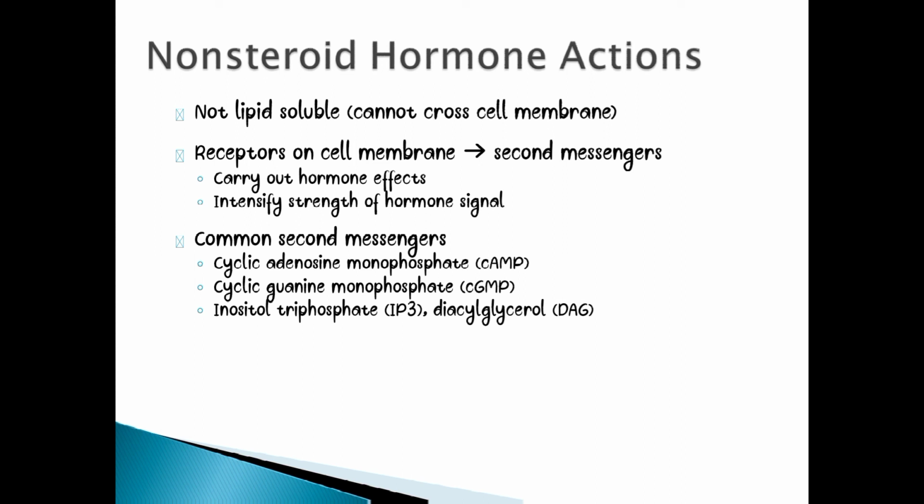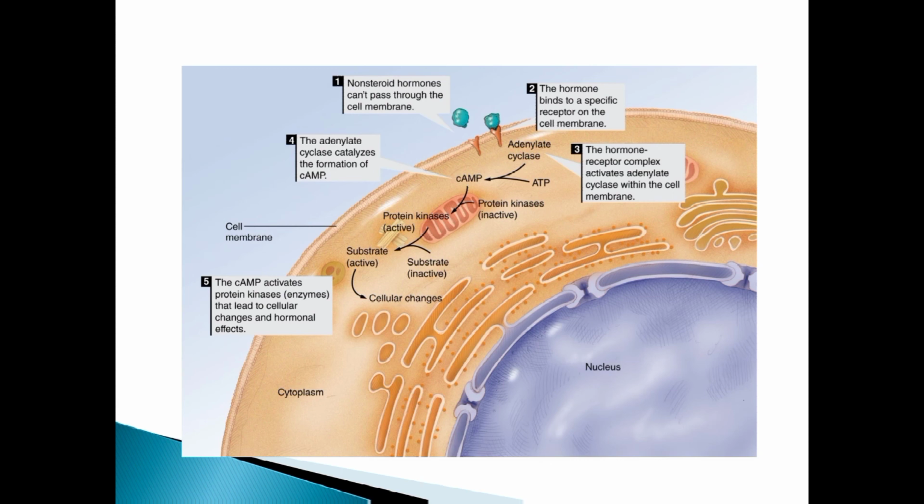It's showing the reaction of the non-steroid hormones. Starting from number one, non-steroid hormones can't pass through the cell membrane. So how do they do it? Going to number two, the hormone binds to specific receptors on the cell membrane. The hormone receptor complex activates adenylate cyclase within the cell membrane.